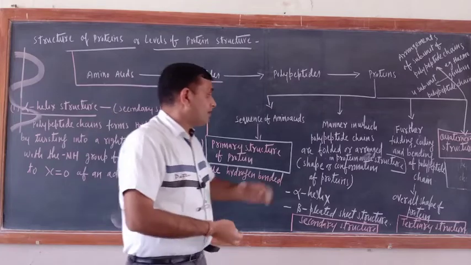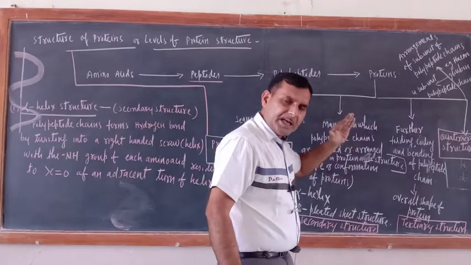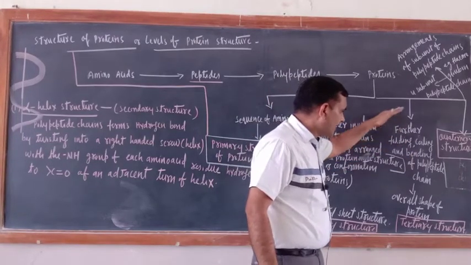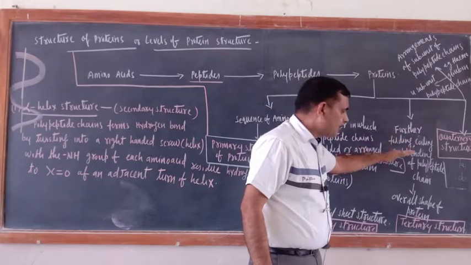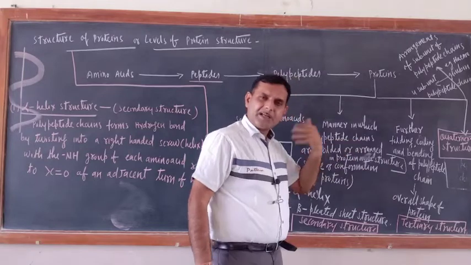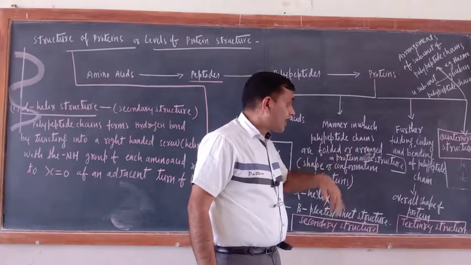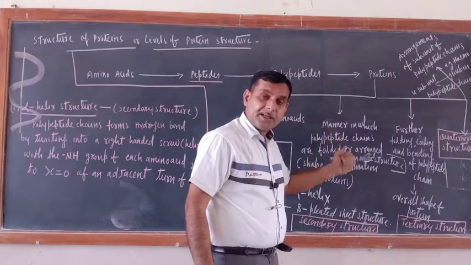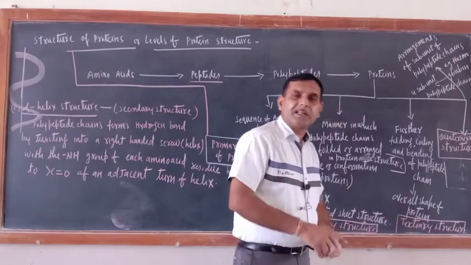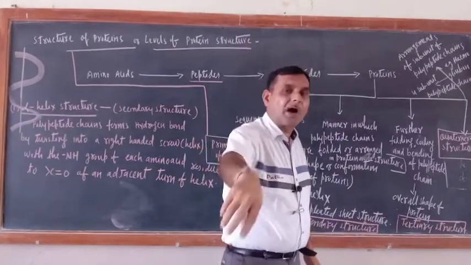So the polypeptide chains can be further folded, further coiled, further bent. When these polypeptide chains are further bent, coiled and folded, you will get the overall shape of the protein. That is the final folding, final bending, final coiling.